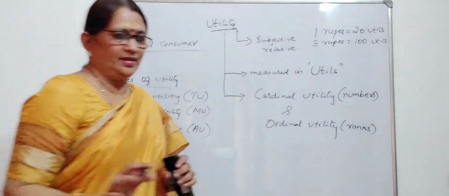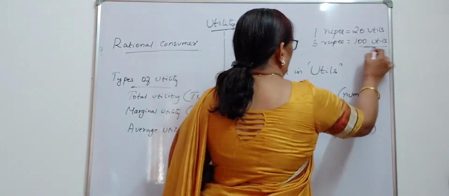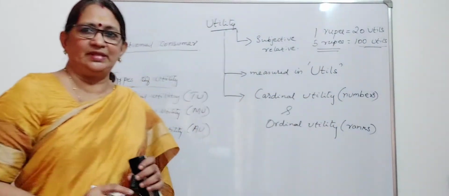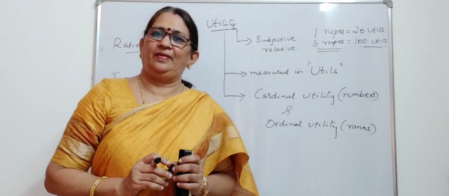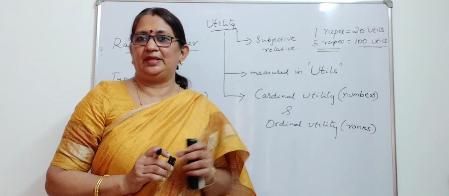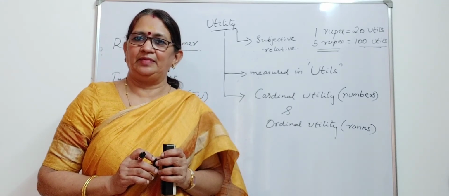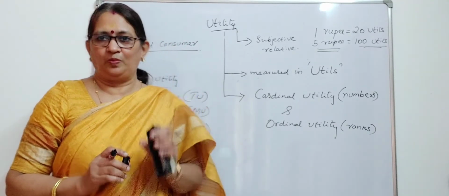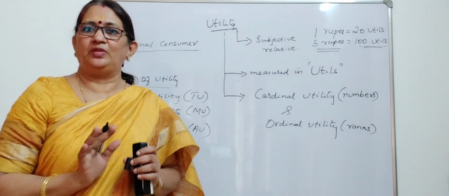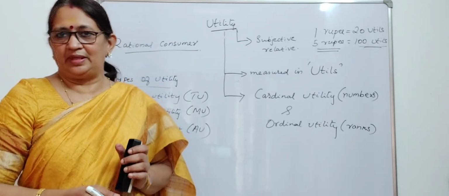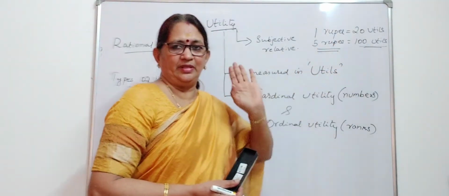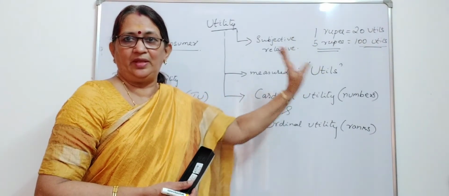Or we can say that 100 utils is worth 5 rupees. So this is the way utility or utils is related in terms of money. 1 rupee is equal to 20 utils, so when the consumer spends 5 rupees, he gets 100 utils, or 100 utils is worth 5 rupees.